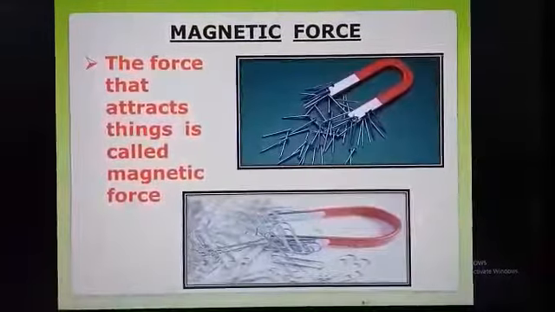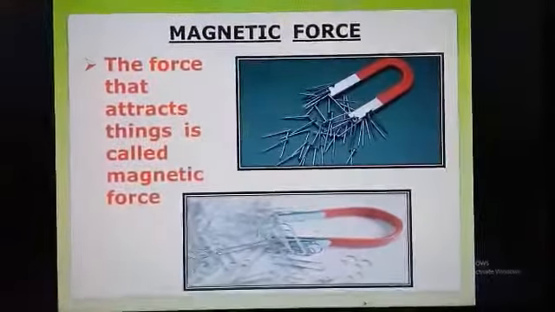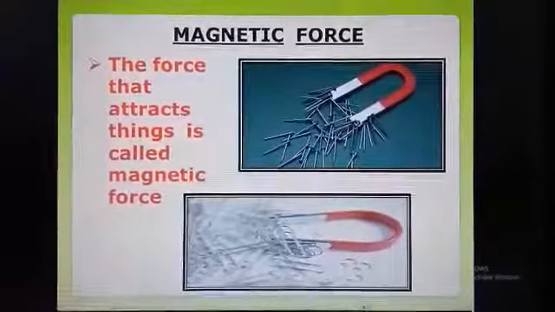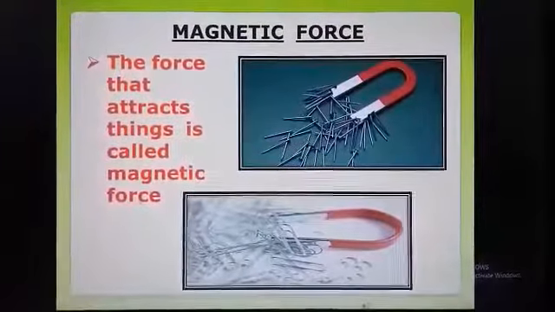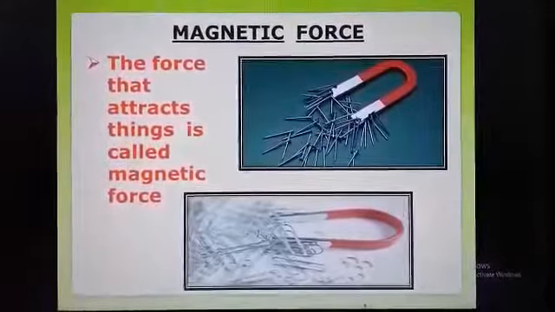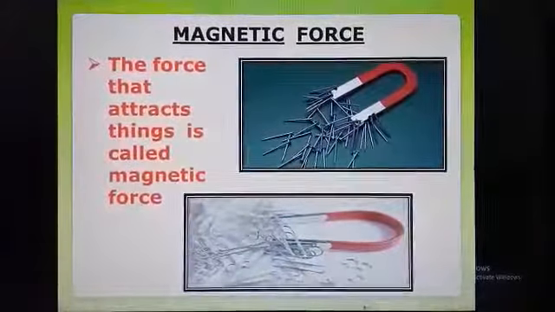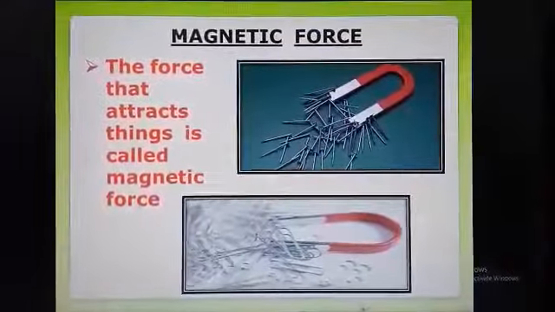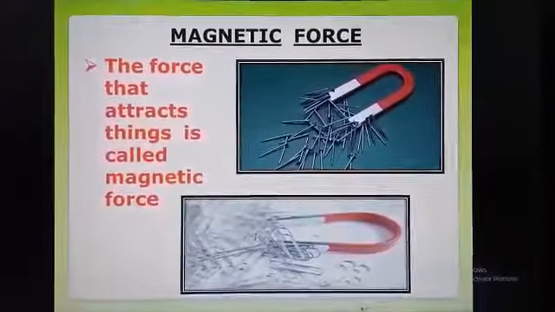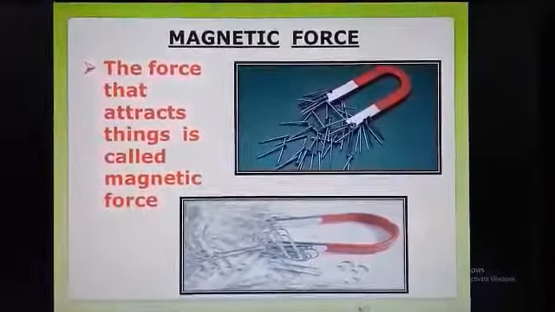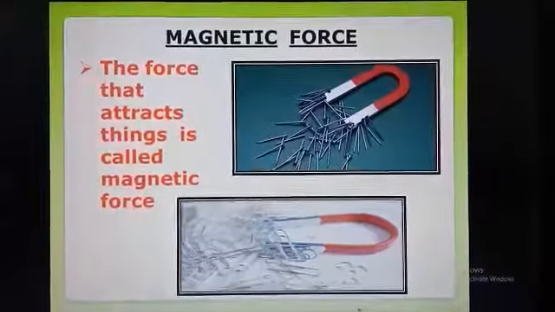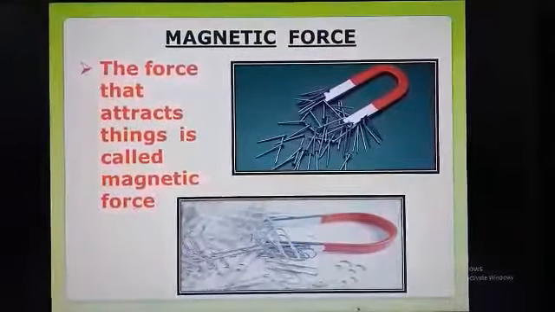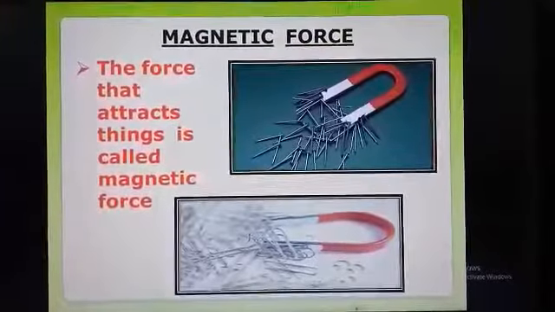So, force involves an interaction between two or more objects and it can lift or drop an object. I conclude that without force we cannot move any object. Children, I hope you all understood about the force, pull, push and types of force.